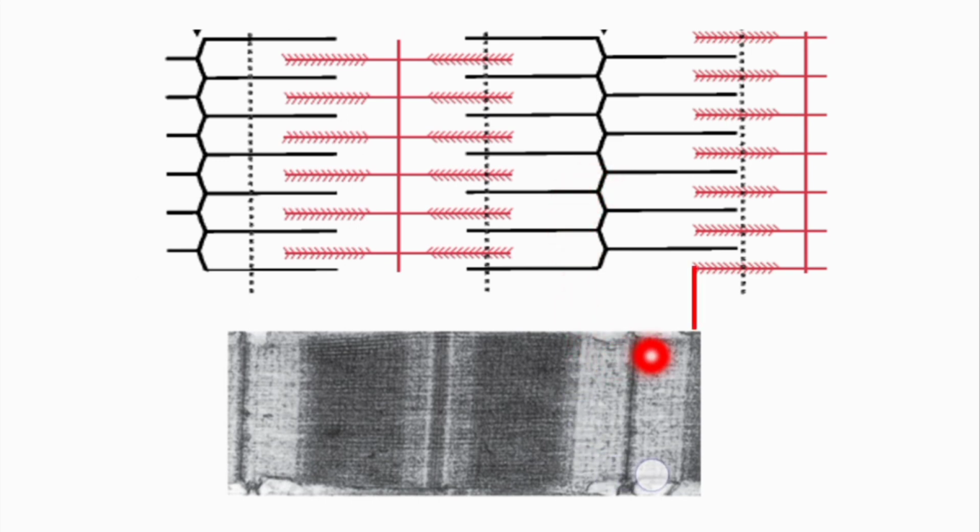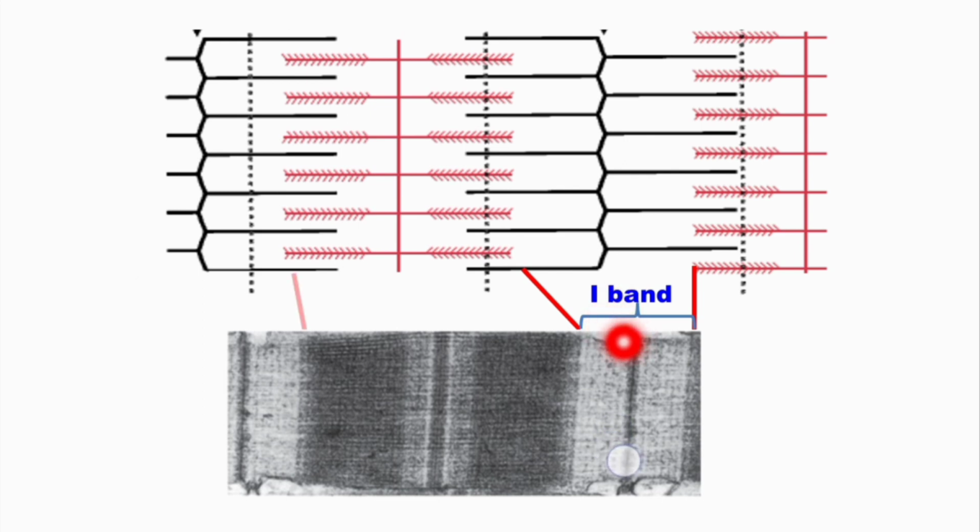So, the portion from here to here, or in this figure from here to here, if you look closely, you will find that this contains only actin filaments. So, this portion contains only actin filaments or thin filaments, and this portion is isotropic to the polarized light. That is why this portion is called I band, because it is isotropic to polarized light.